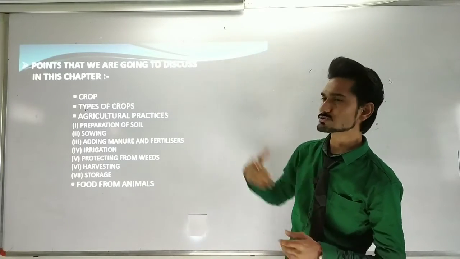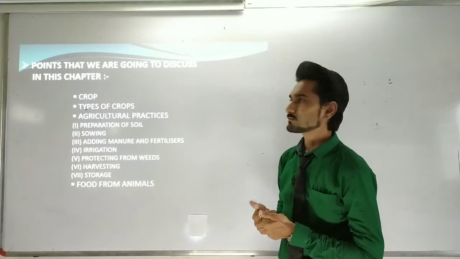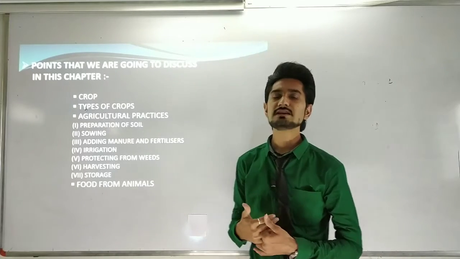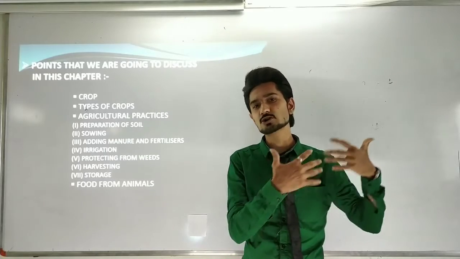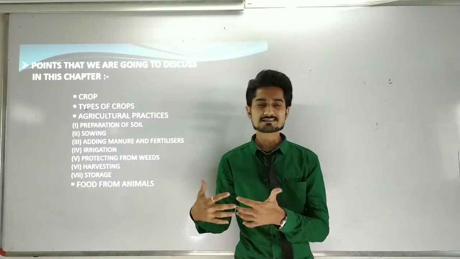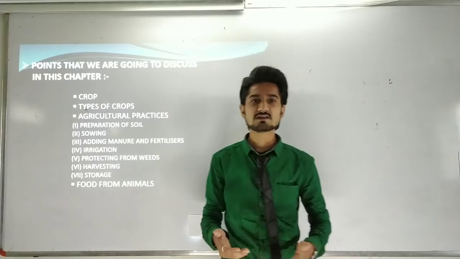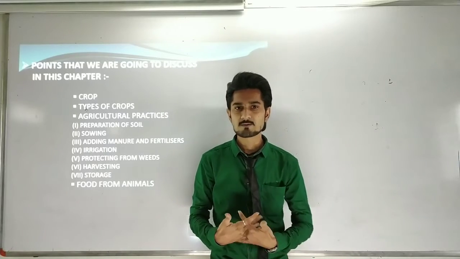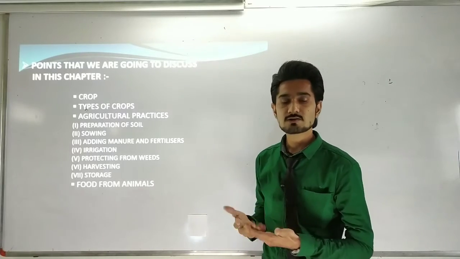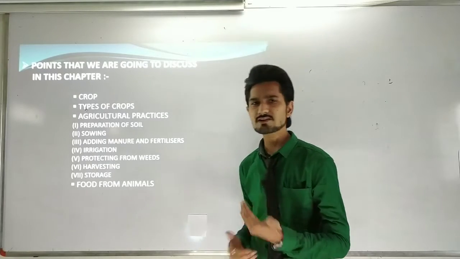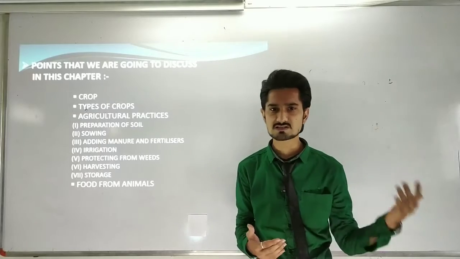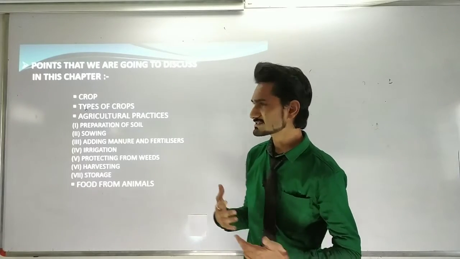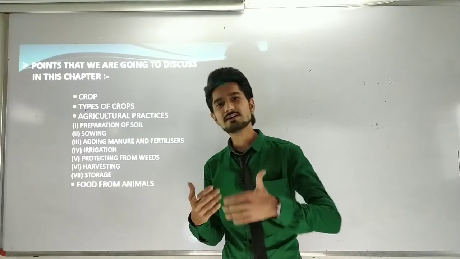After that we are going to see the types of crops. That means we are going to discuss the various kinds of crops that are produced in different kinds of seasons. As we are having this lecture in the rainy season, what are the plants that grow in the rainy season? After that we will discuss the plants that are grown in the summer season. Also we are going to discuss different types of plants in different kinds of seasons.